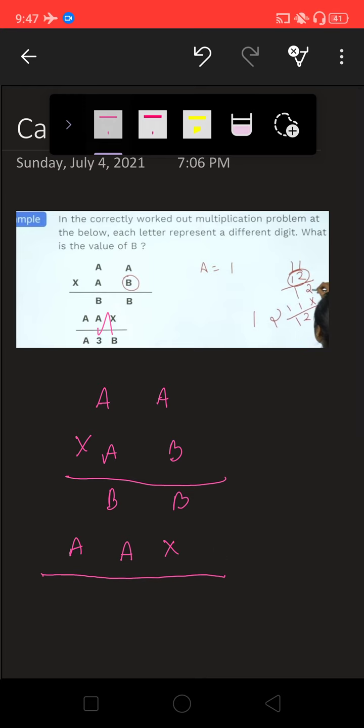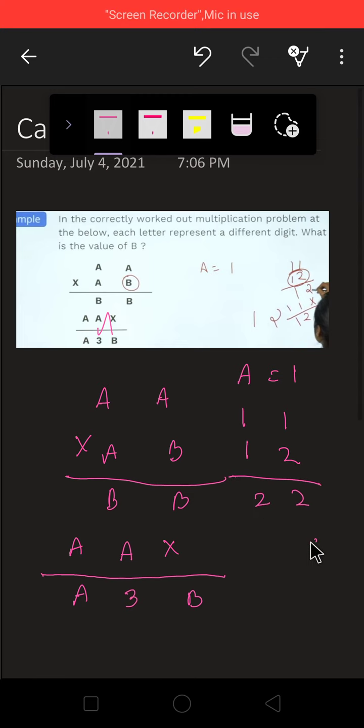ठीक है. Now you can see that if A, B, they have given you here 3. See, 3 is the hint for you, A, B. So if I put A as 1, A equal to 1, then what you will get? 1, 1, and in place of B again 1, and it is 2. So multiply it. 2 ones are 2, 2 ones are 2, cross 1 ones are 1, 1 ones are 1.